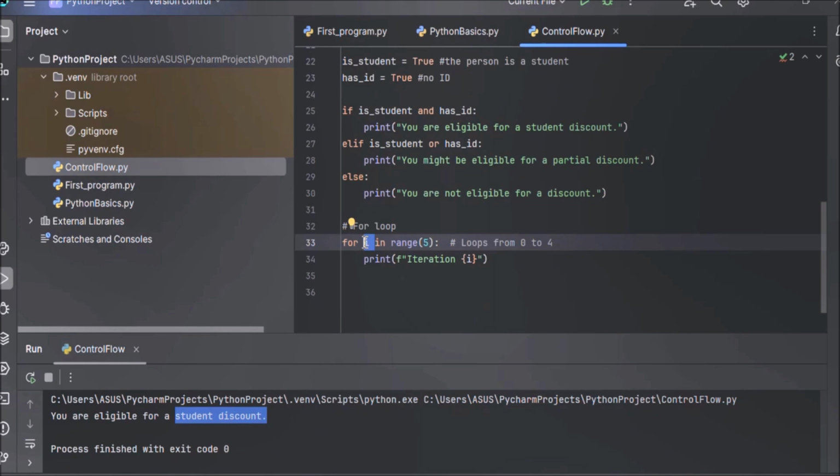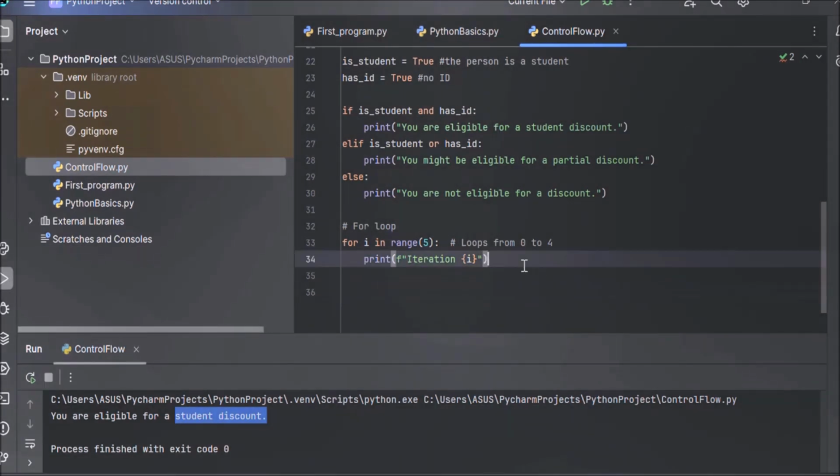In third iteration, it will take value 2. In fourth iteration, it will take value 3. And in fifth iteration, it will take value 4. And in the body of the loop, we have a print function which is printing the value of i in each iteration. And here we are using an f-string to format the output.